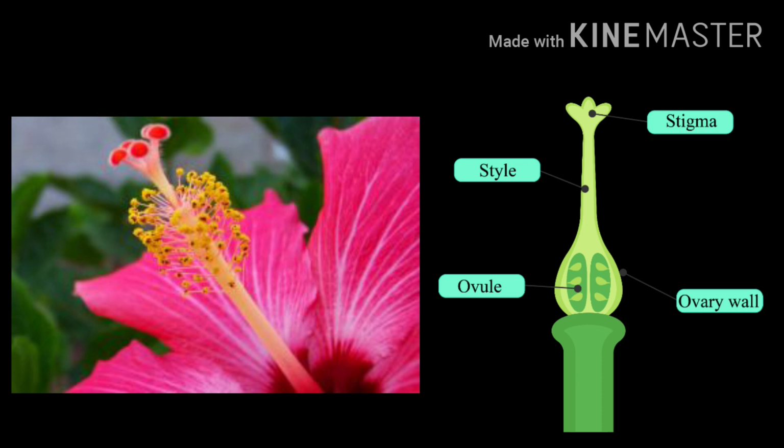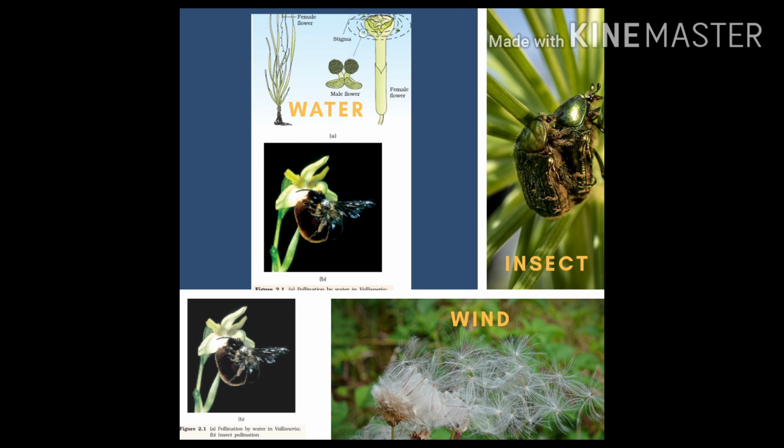This transfer from the male part to the female part is known as pollination, and it could be done by biotic or abiotic agents. Biotic means insects and other animals, and abiotic could be wind, water, etc.